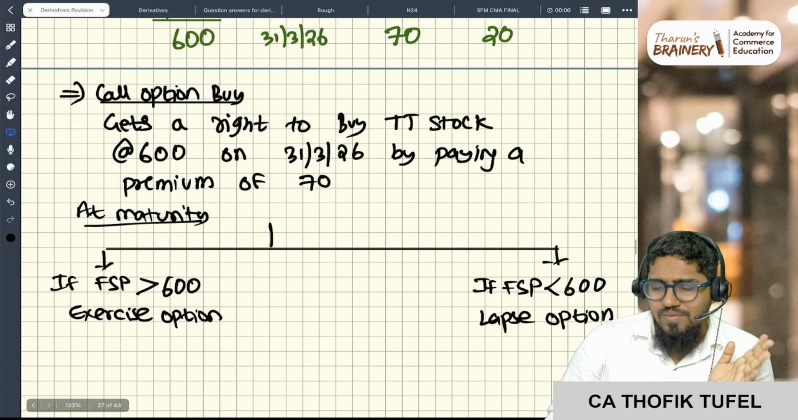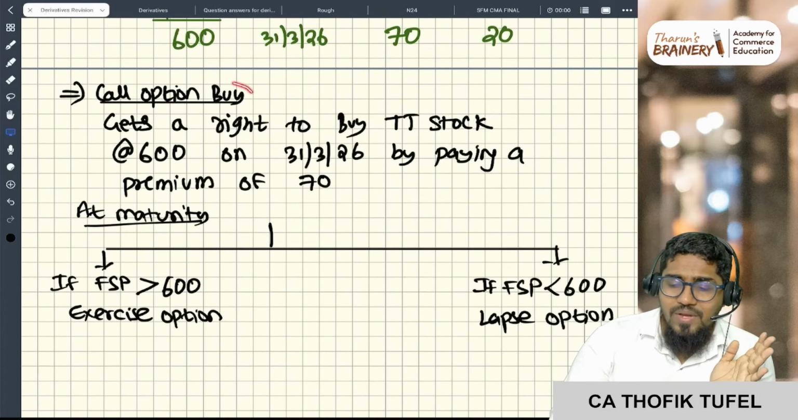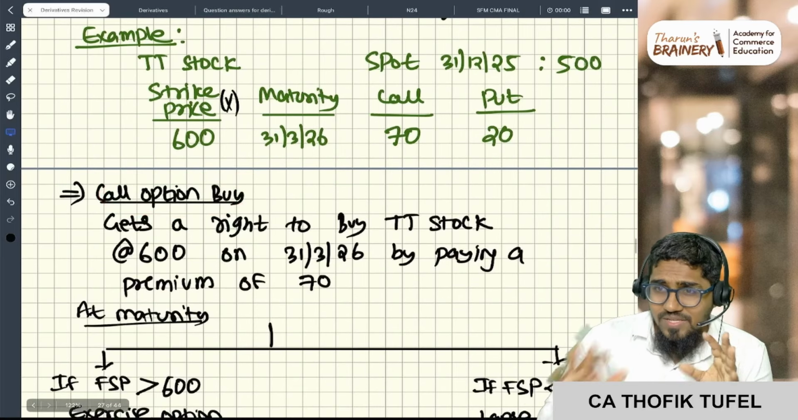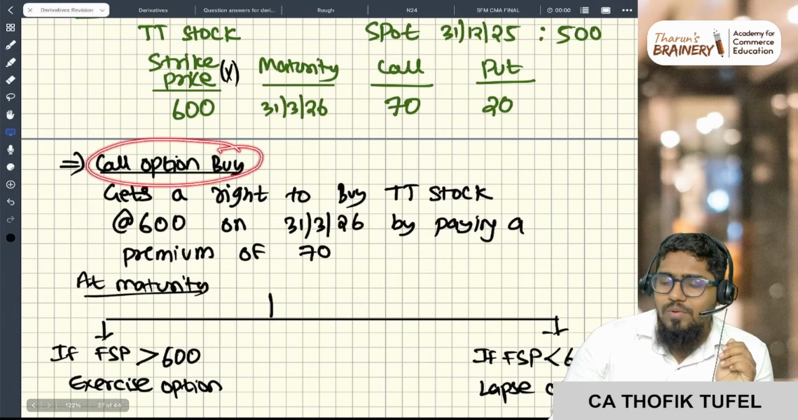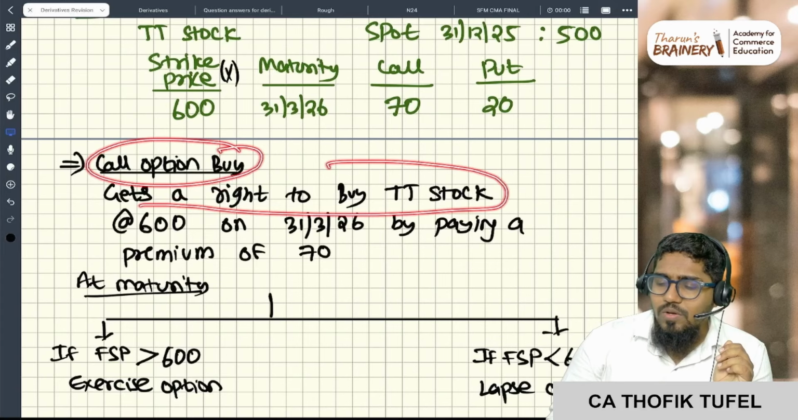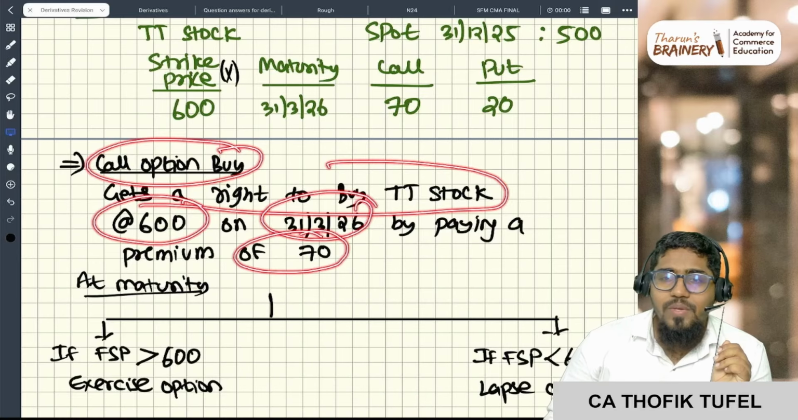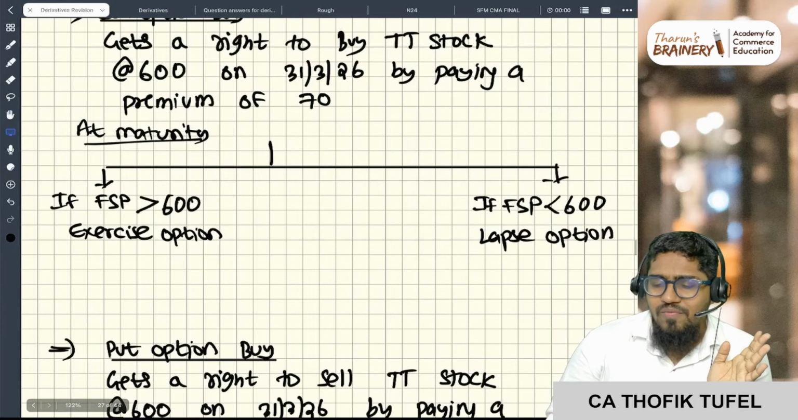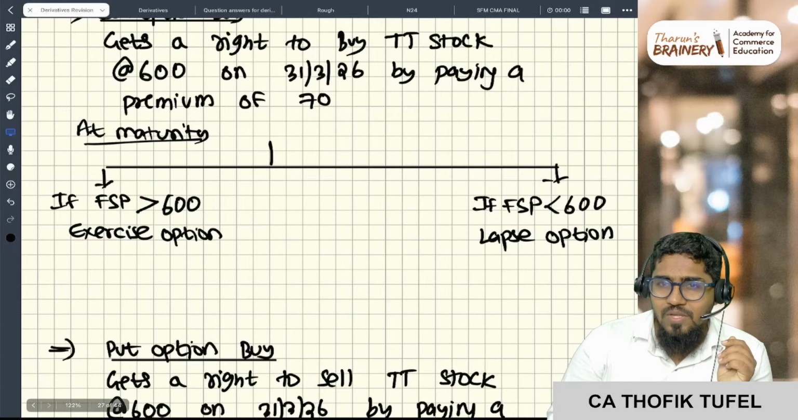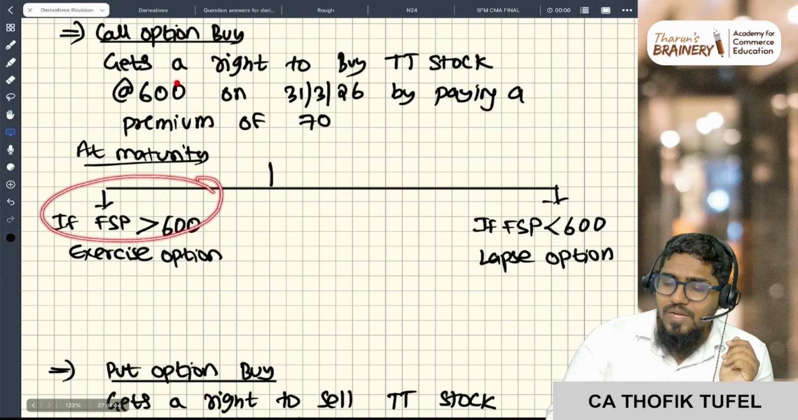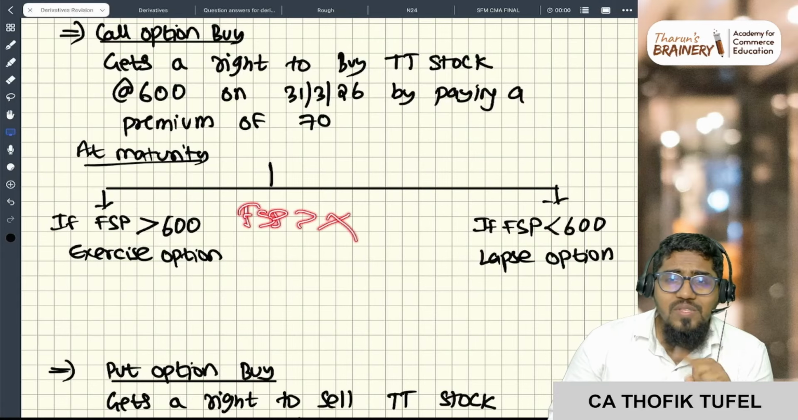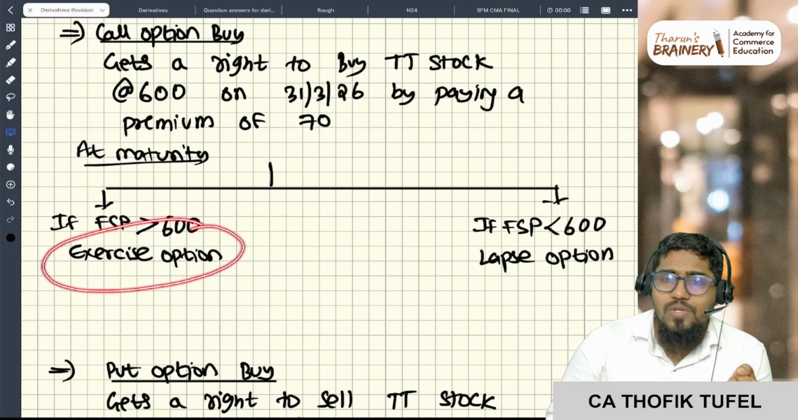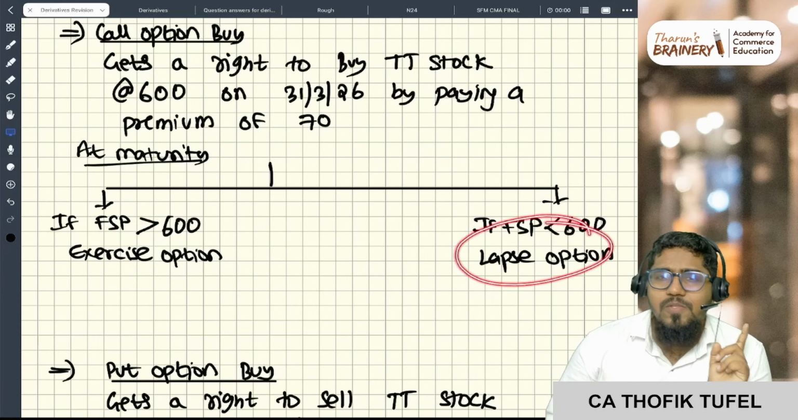So just some examples. If I am purchasing the call option, this is the price that is quoted in the stock market. If I buy a call option, I get the right to buy the TT stock at 600 on 31/3/2026 by paying a premium of 70 rupees. Now at maturity, two things are possible. FSP is nothing but the future spot price, or maturity price. If the FSP is more than the strike price X, I will exercise the option. If the FSP is less than the strike price, I will let the option lapse.